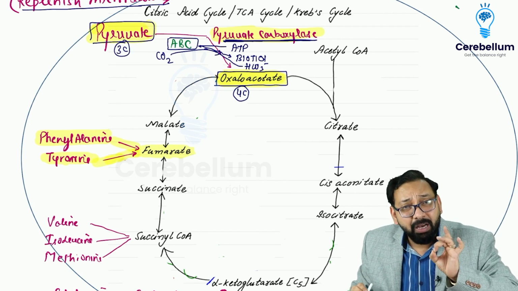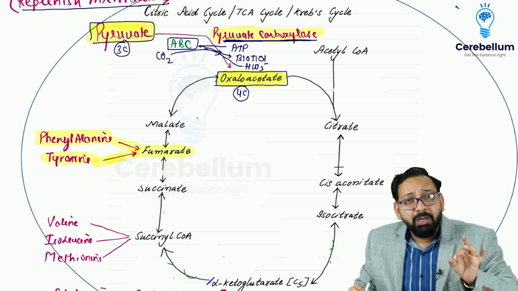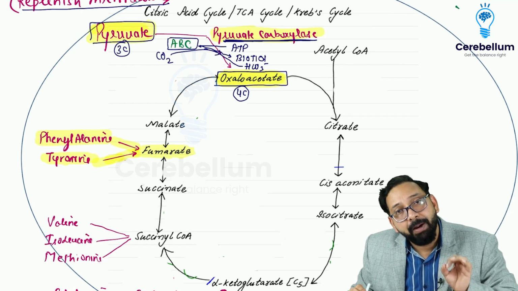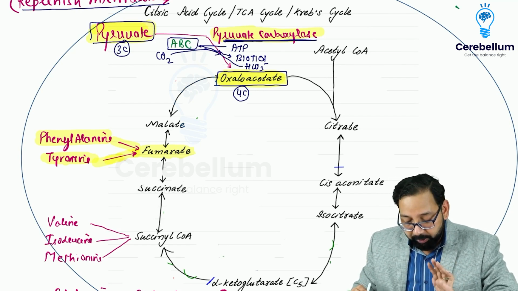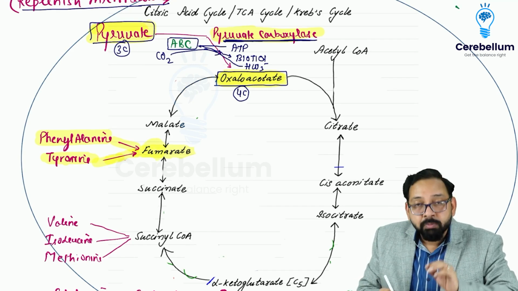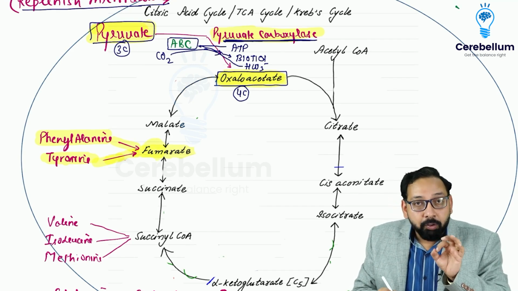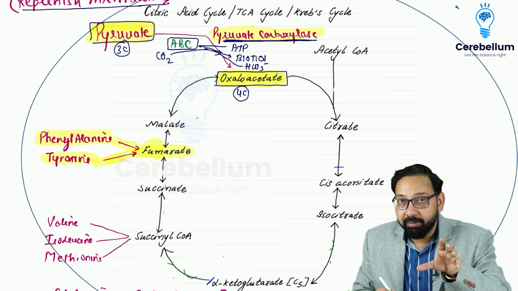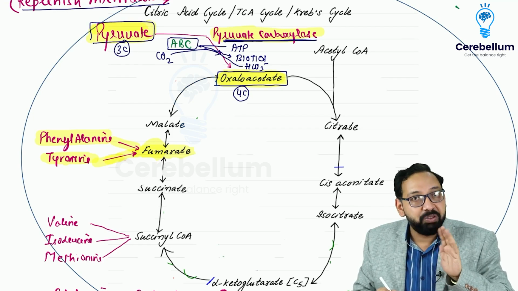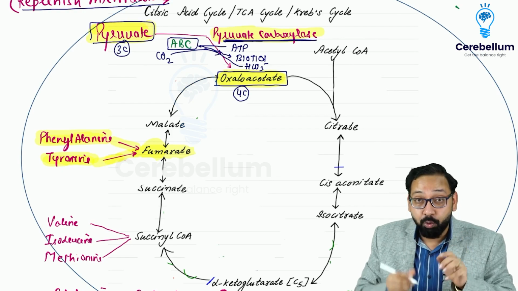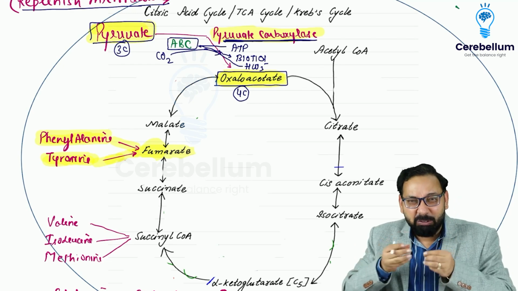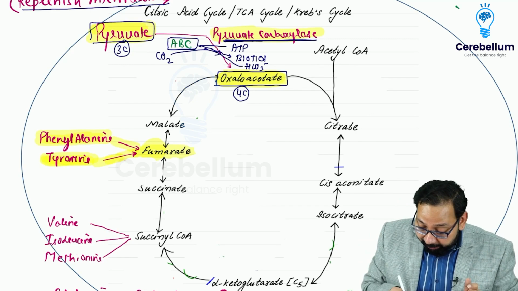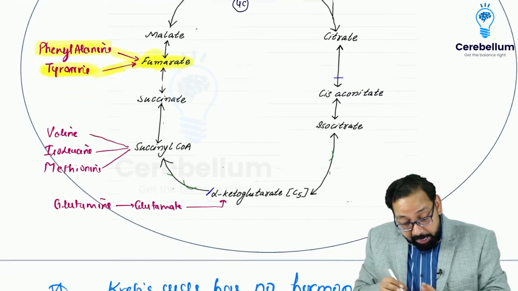A question is asked in a different way: fumarate of the Krebs cycle is produced from which amino acid? Simple mnemonic, fume. Fume comes from tire soap. I remember tyrosine as tire, the soap of tire. So bad fume you will find tyrosine. Phenyl bottle, if you open the phenyl bottle, so bad fume, phenylalanine. So phenylalanine and tyrosine will produce fumarate.